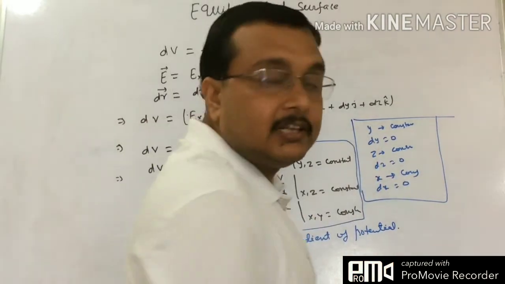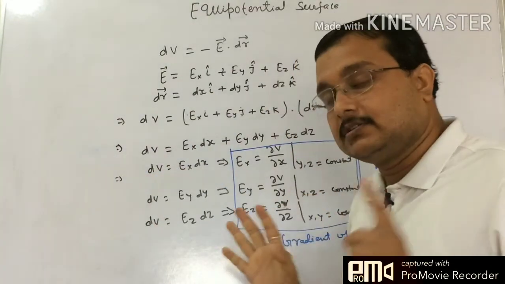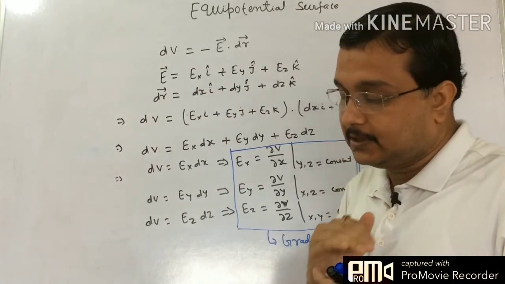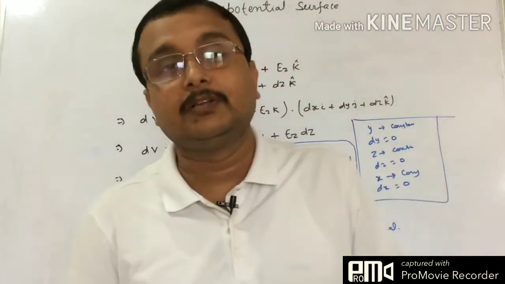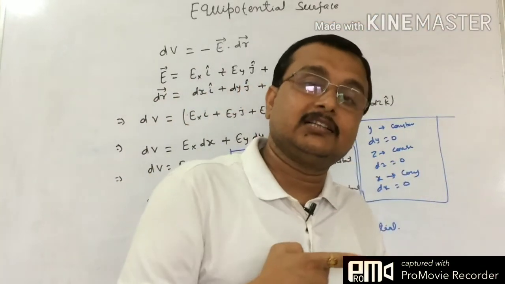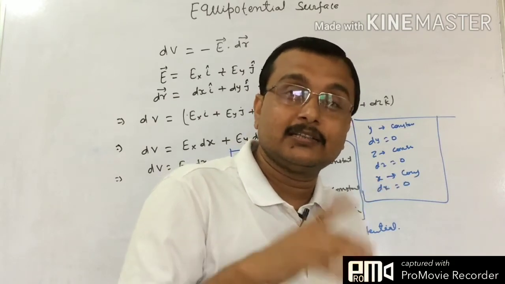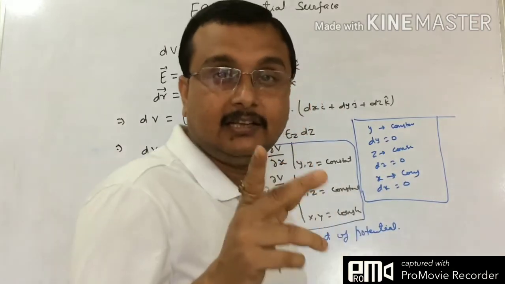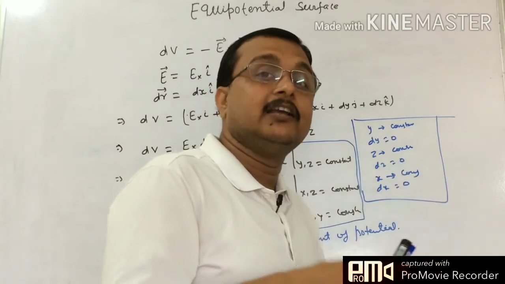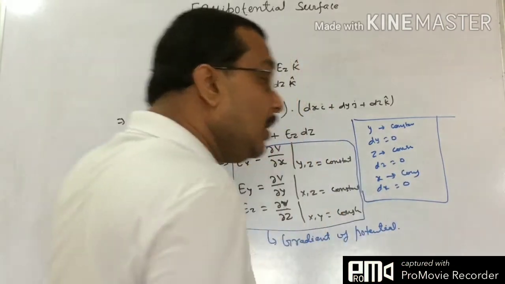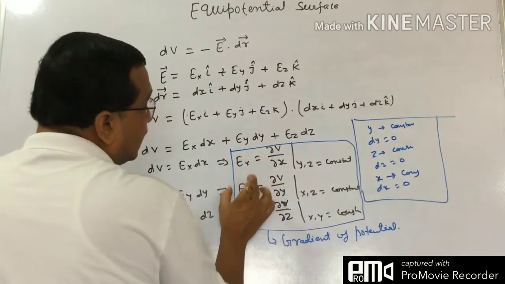Means if we consider the displacement in a particular direction, considering that the rest two are constant, if we move in the x direction in such a way that y and z are constant, means we are moving either on the x axis or parallel to the x axis. In that particular case, y and z are constant. So we are considering one direction and the rest two directions are constant. In this way, we can find out the components of electric field Ex, Ey and Ez.